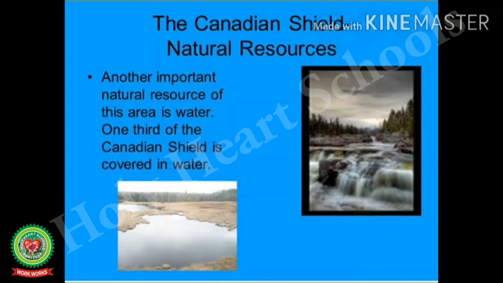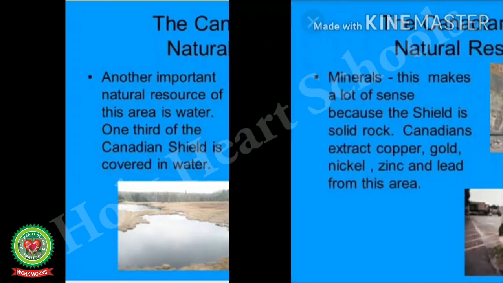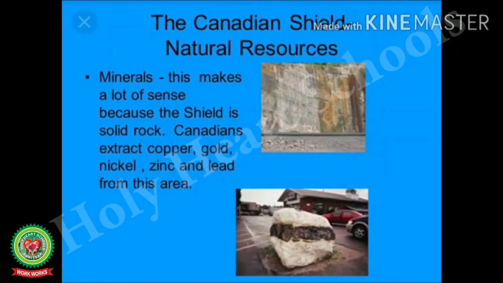One third of the Canadian Shield is covered with water. Minerals, this makes a lot of sense because the shield is solid rock. Canadians extract copper, gold, nickel, zinc, and lead from this area.